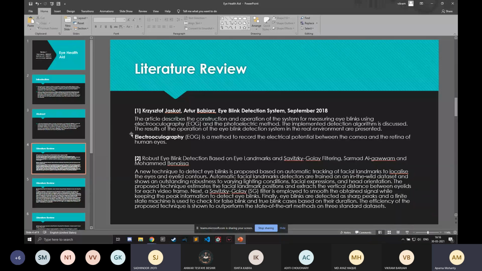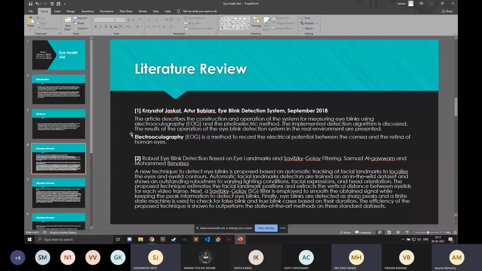Electrooculography is a method which records the electrical potentials within the cornea and the retina of the human eyes, and the photoelectric method gives information about other signal parameters such as length of eye blinking time and use of the information obtained. In this paper, a module was made by combining these two methods, which was then able to successfully signal the patient's eye blink. The device was designed with high precision, powered by a lithium polymer battery, and the use of a microcontroller with a Wi-Fi transmission module within the central processing unit enables convenient communication between the module and the computer, which then facilitates the use of the system for diagnostic purposes.